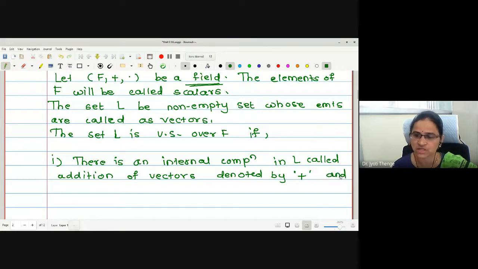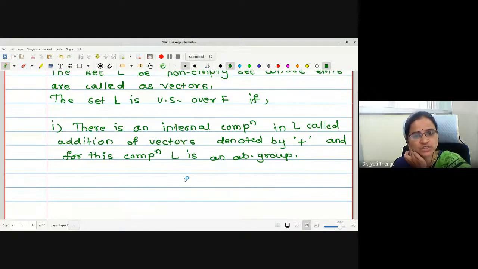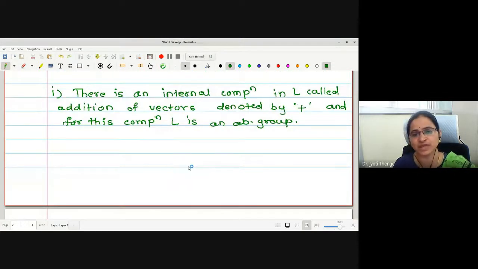And for this composition, L is an abelian group. That's what the first condition ensures, that this L must be an additive abelian group.